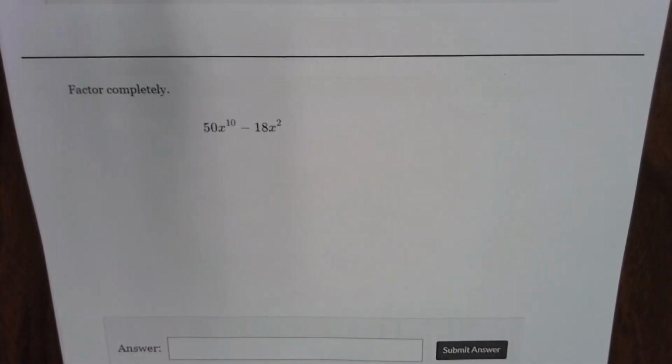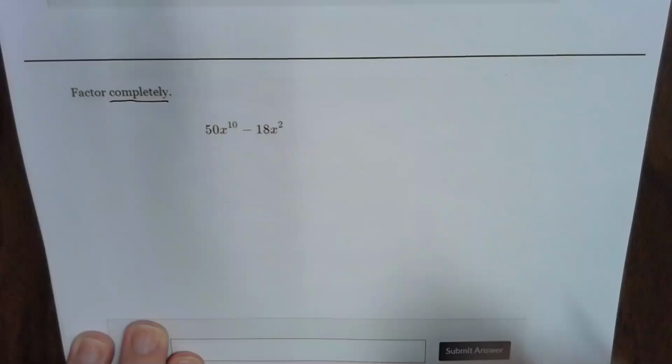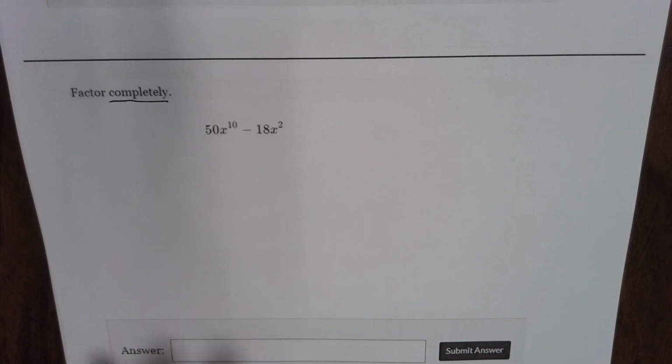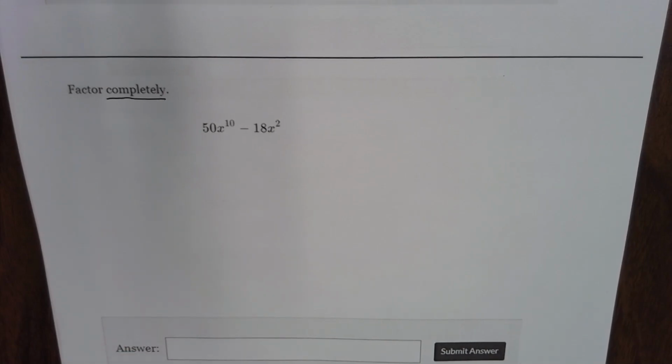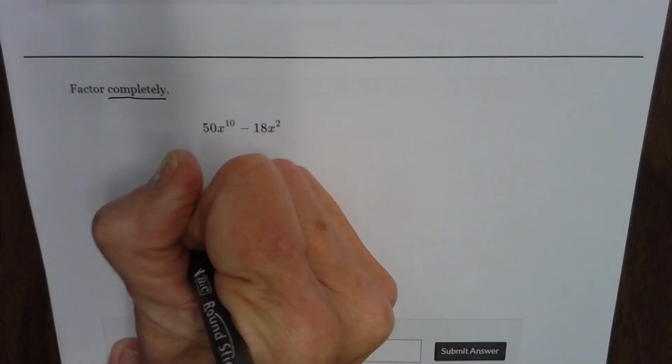Next example. Factor completely. I'm already letting you know you're going to be factoring twice. What is the first thing we need to ask ourselves? Can I pull out a greatest common factor? What's my answer here? Y'all killing me. Abigail. It's 2 and something else. It is 2x squared.